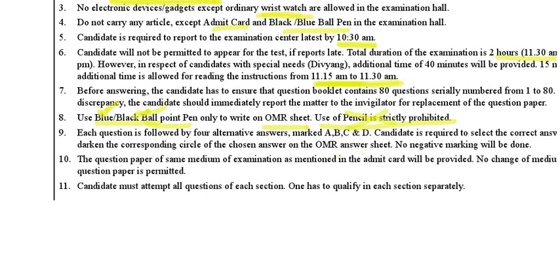And this point is very important. No negative marking will be done. So you are not having negative marks. This is your advantage. So bubble all the 80 questions and come. Don't leave any question, even though you know or you don't know. Suppose you know 60 questions, bubble all the 60 questions. The remaining 20 questions, even if you don't know, you should bubble. You should mark some option or other and come, but don't leave the question blank, because negative marking is not there. You should bubble all the questions and come. Clear?